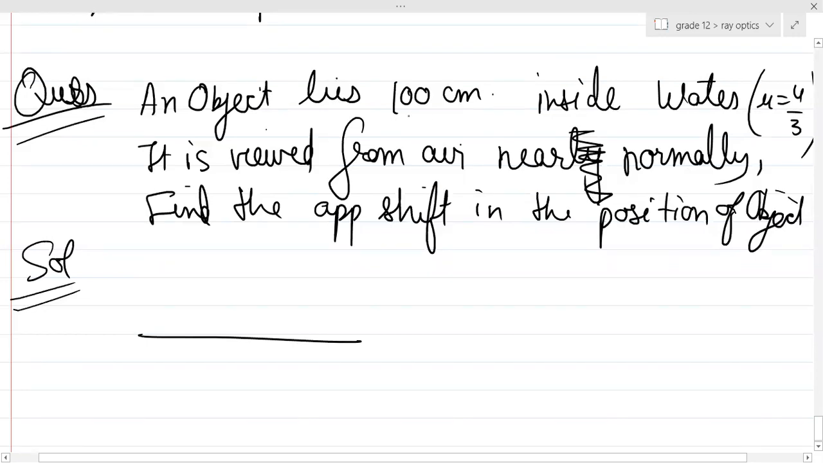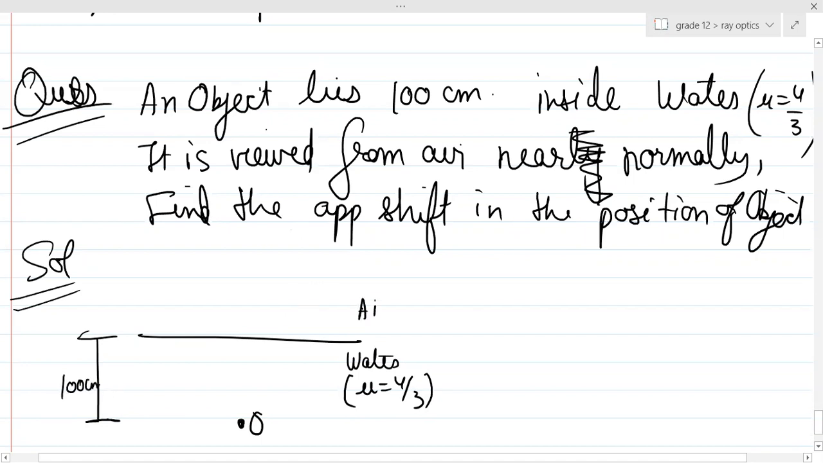Draw the diagram. In every case, whenever you have an apparent position or apparent shift question, draw the diagram. Where is the object? The object is lying in the water, at a distance of 100 centimeter, right? It is viewed from air. So where is the observer? The observer is over here, right?